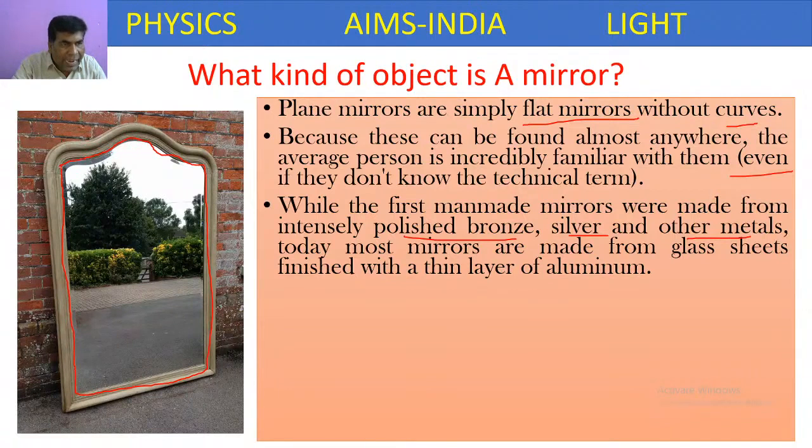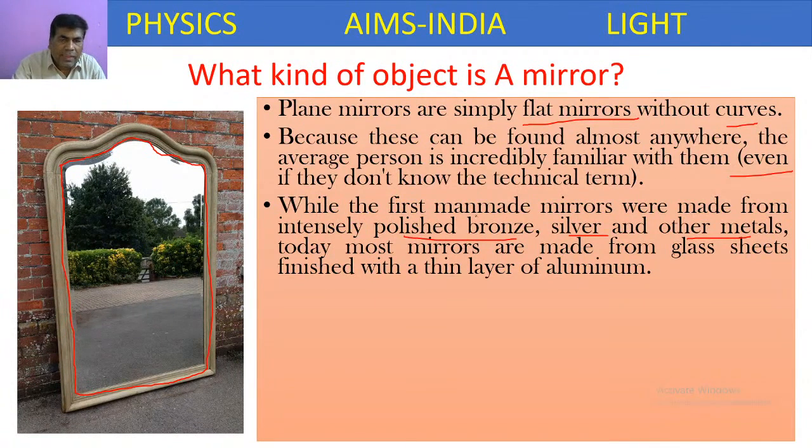But to make it a mirror, the back surface of the mirror is polished. In general, a mirror is a combination of two surfaces: one is a transparent glass surface, and to make it a reflecting surface, the backside of the glass is polished with a metal.